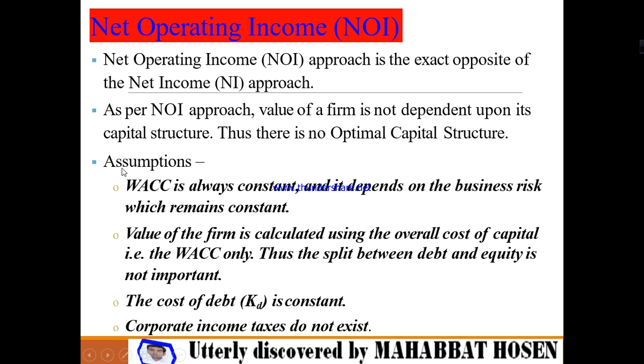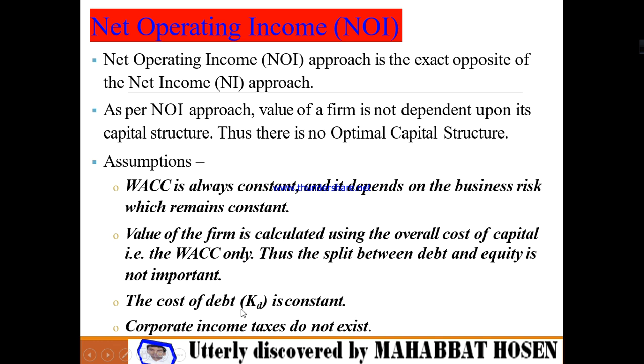Now the question may arise in your mind, what are the particular assumptions we have to keep in mind while calculating the net operating income? Weighted average cost of capital is always constant in this particular case. That means no variability. And value of the firm is calculated using the overall cost of capital.